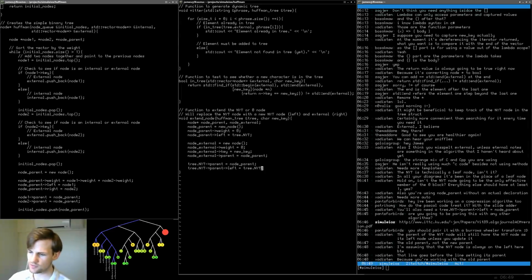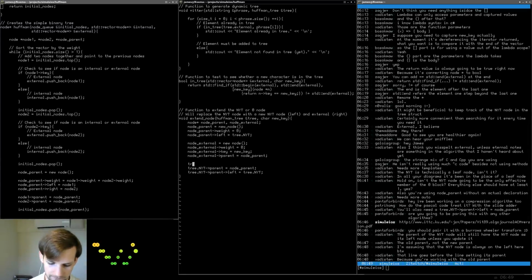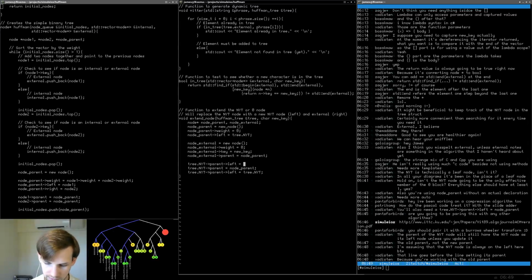So you're saying tree, not yet translated, parent left is equal to node parent. Sure, I guess it doesn't really matter, right? So let's do tree dot not yet translated, pointing to parent, pointing to left, equals node parent.